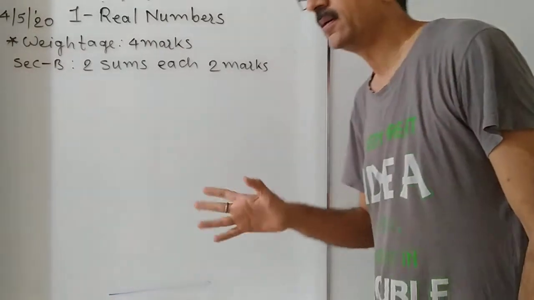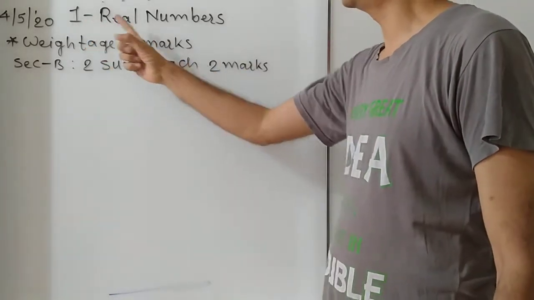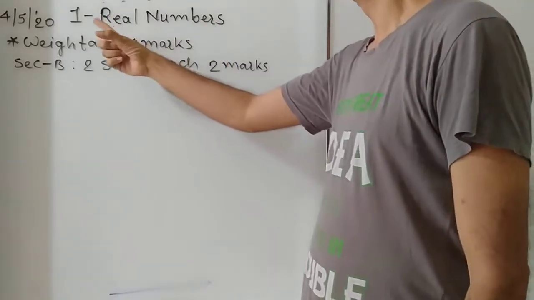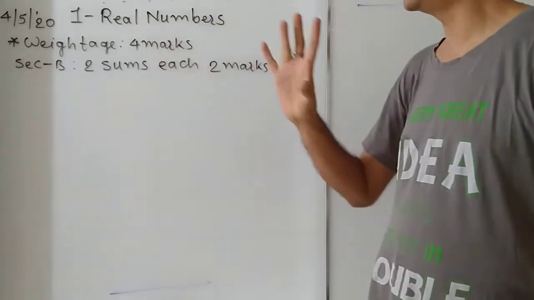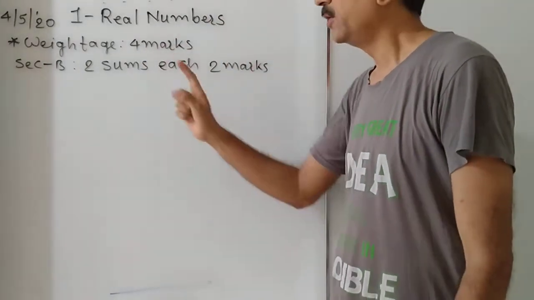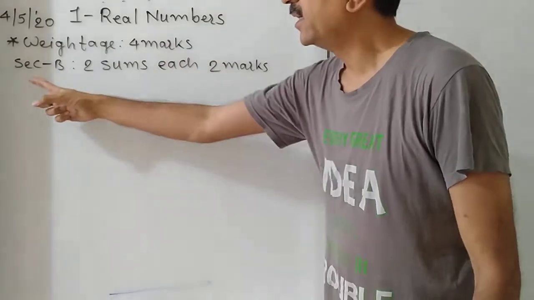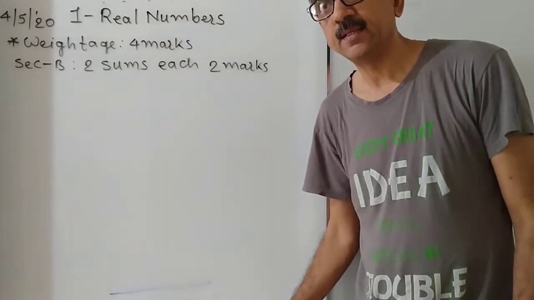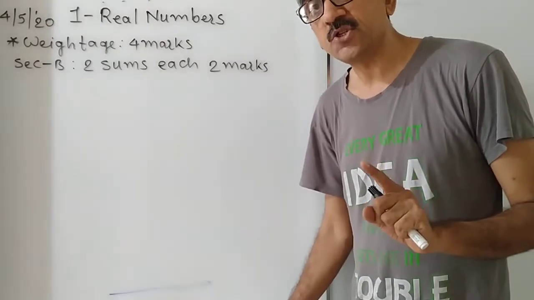Hello everyone. Today we shall start the first chapter, Real Numbers. The weightage of this chapter is 4 marks. You will be asked two sums, each of 2 marks, in Section B. Section A is objective. There are 16 questions.